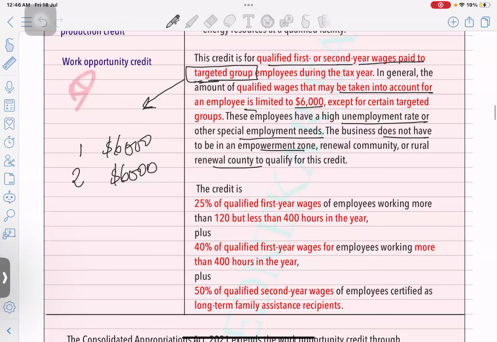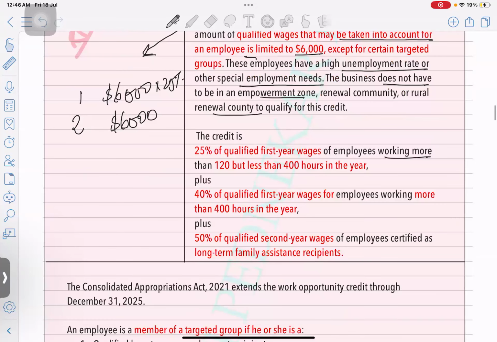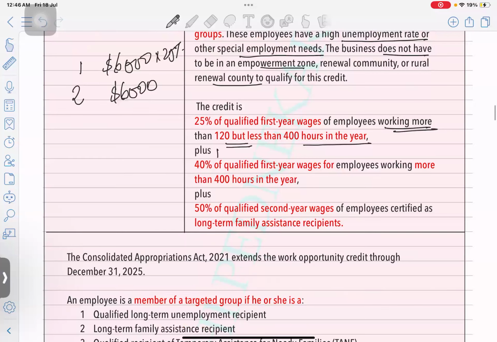How much credit you're going to get is 25% in the first year, for employees working more than 120 hours but less than 400 hours, plus 40%. It will become 40% if the employee is working more than 400 hours. In the second year, this will increase to 50%. Okay, 50% of the qualified second year wages for a certified long term family assistance recipient.